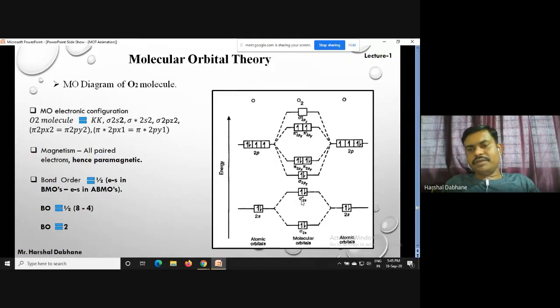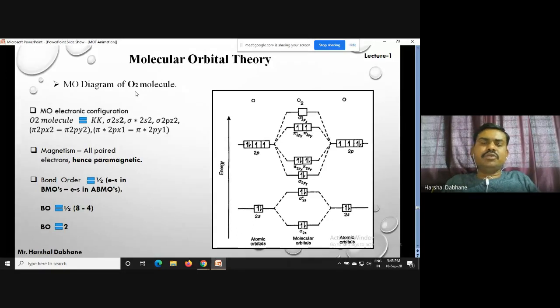And when we talk about anti-bonding, here 2 and here 2. So a total of 4 electrons are present in the anti-bonding molecular orbital. When we calculate it, the bond order comes to be 2. It means that in the case of oxygen, we have a double bond, meaning one sigma and another pi bond. So this is all about the molecular orbital diagram of the O2 molecule.